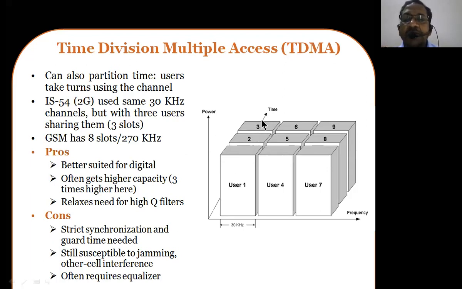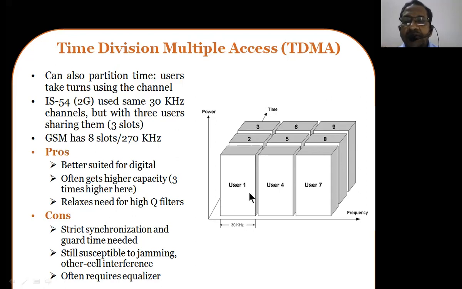This time has been... see, this Z axis is along the time axis, if you imagine. So along the time axis, a number of slots have been given. Say 1, 2, 3 slots have been given for user 4, 5, 6, 7, and for user 7, 7, 8, 9. So these are the time slots which are given on the Z axis. That means so many users have been given time slots.